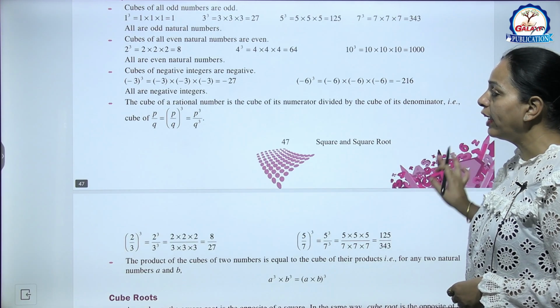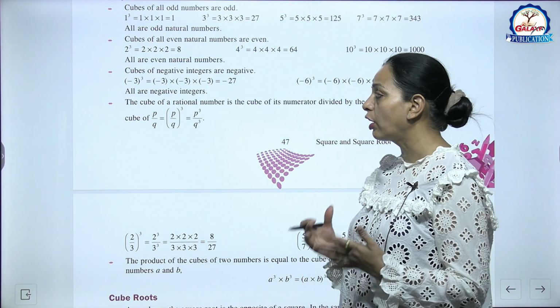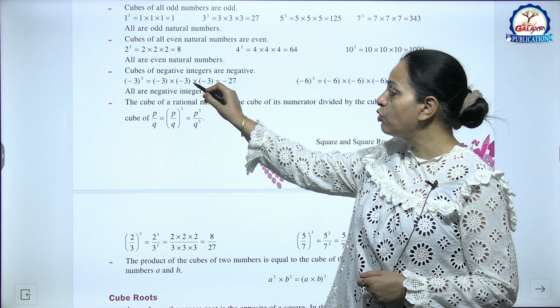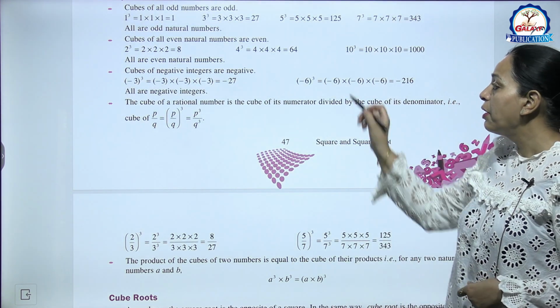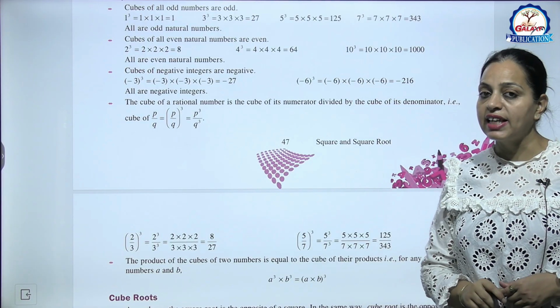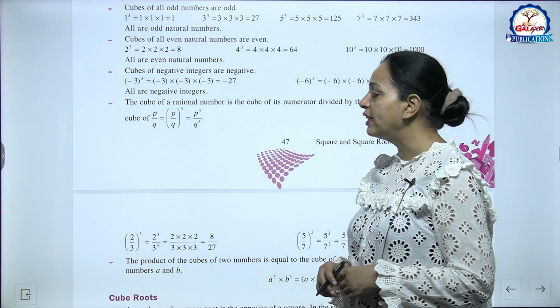Now cubes of negative integers are negative. If we take any negative number, its cube will always be negative. Like -3 cube, -3 into -3 into -3, that is -27. -6 cube, that is -6 into -6 into -6, that is -216. These all are negative integers.